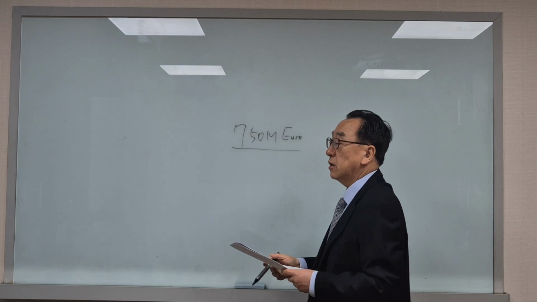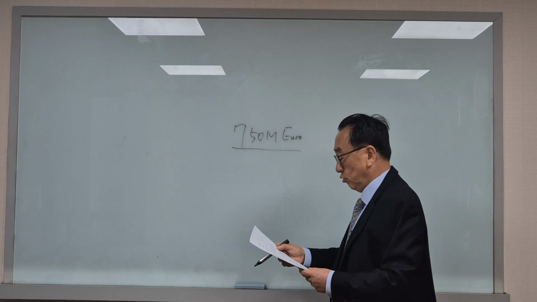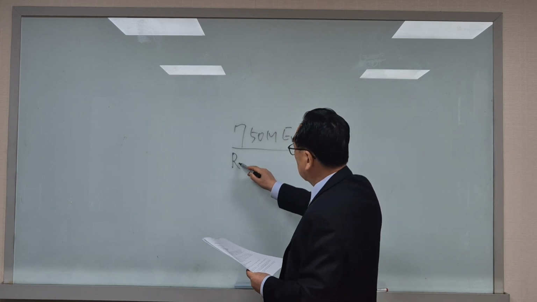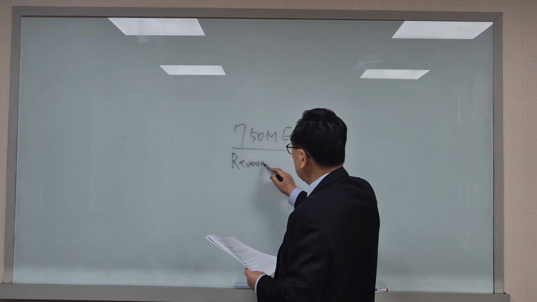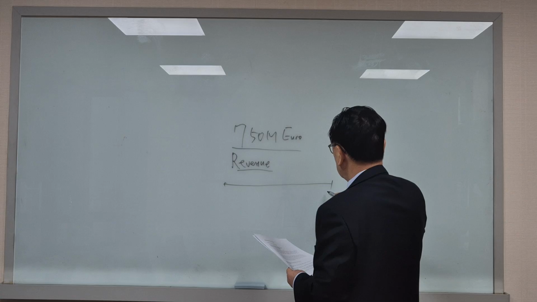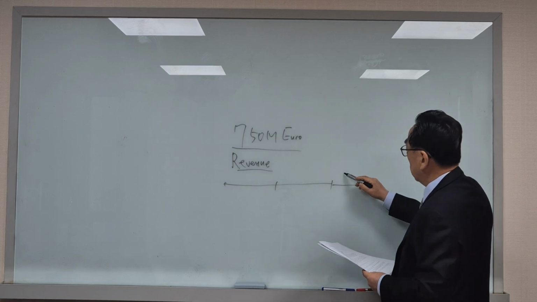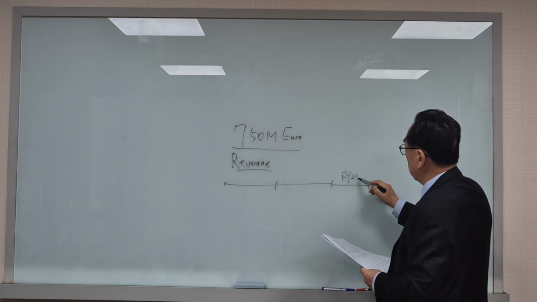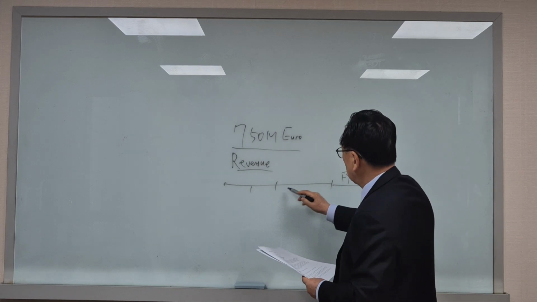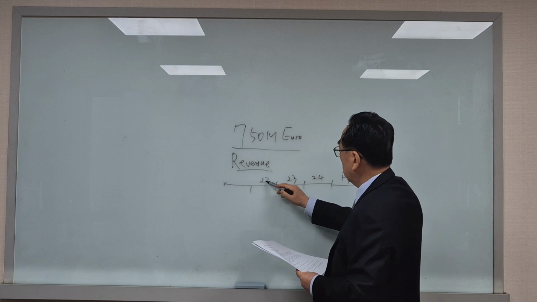This means the total worldwide global revenue of a group, and then the criterion is, for instance, this year is fiscal year 25, then 24, 23, 22, 21.